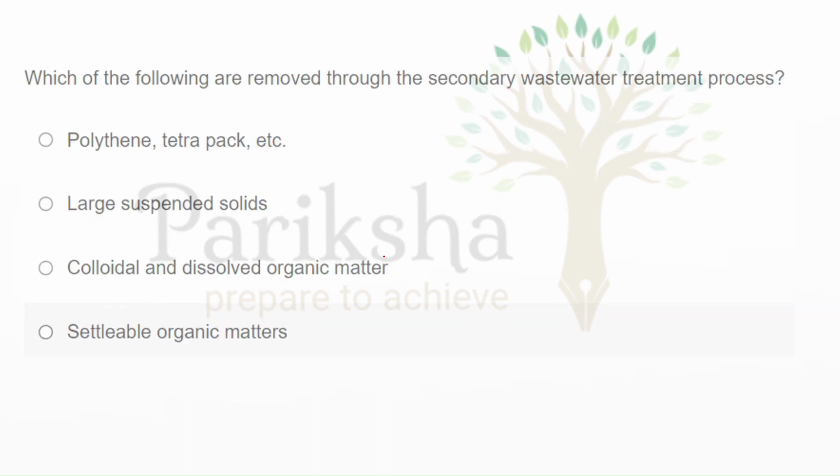Now, which of the following are removed through the secondary wastewater treatment process? There are two types of wastewater treatment. When we talk about a wastewater treatment plant, first is primary and then secondary.